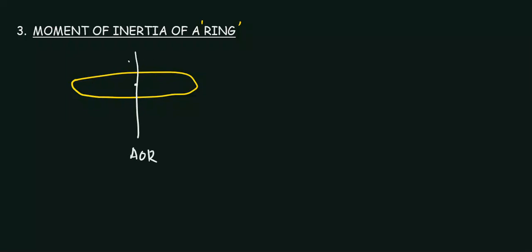The next question they might ask you is to derive the expression for the moment of inertia of a ring. So you will simply draw a ring here, and if they are directly asking about the moment of inertia, you will choose this axis of rotation. Let's say the mass of this ring is m and the radius is r.